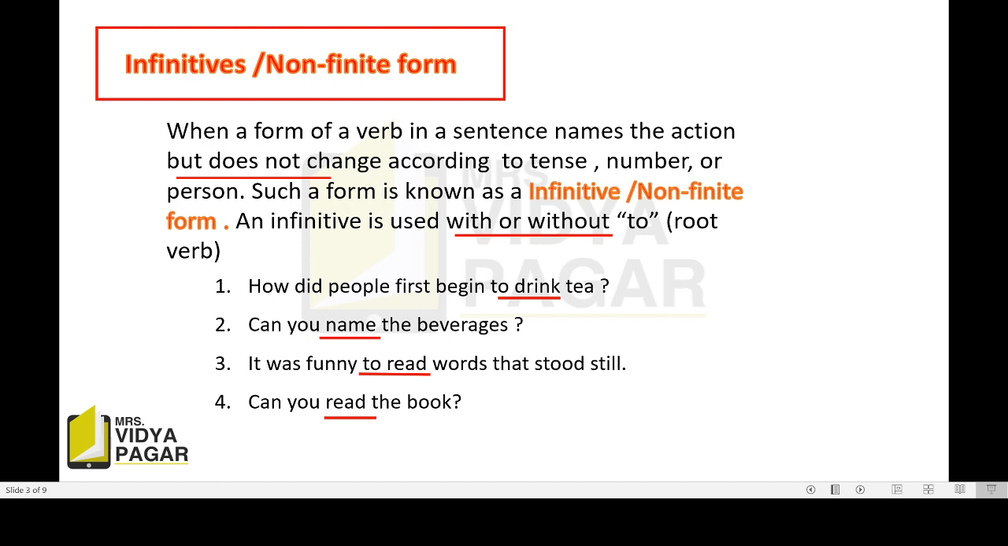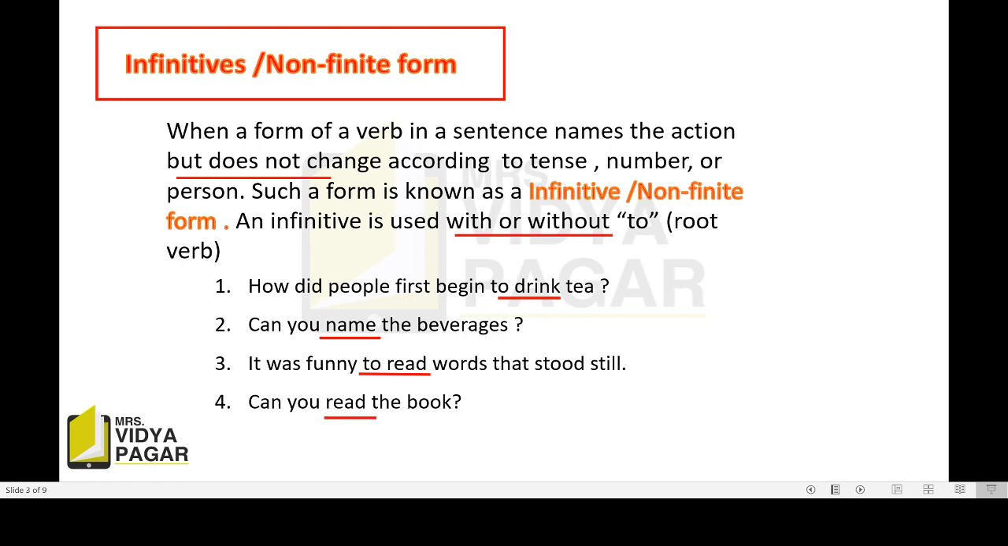How did people first begin to drink tea? See, to drink is infinitive म्हणजे क्रियापदाचं पहिलं मूळ रूप आहे. Can you name the beverages? To name means to tell the names. It is action word and it is the first form of the verb. So name is also an infinitive. It was funny to read words that stood still. To read is infinitive in this sentence. Can you read the book? Read is also infinitive. Got it? म्हणजे क्रियापदाचा पहिलं रूप, पहिला form.